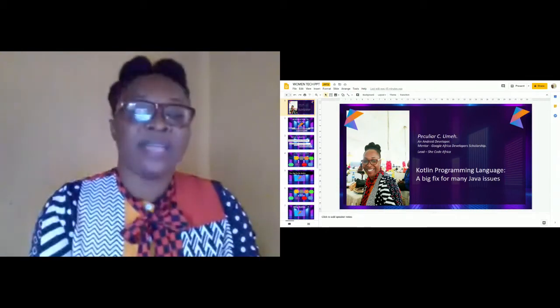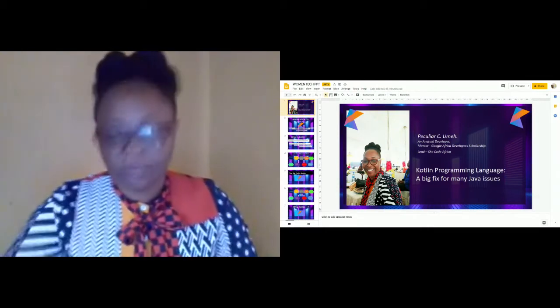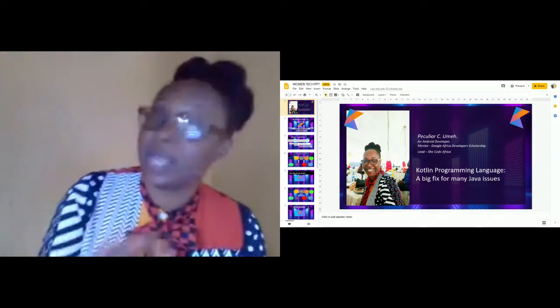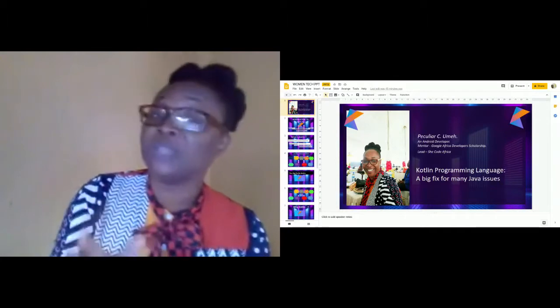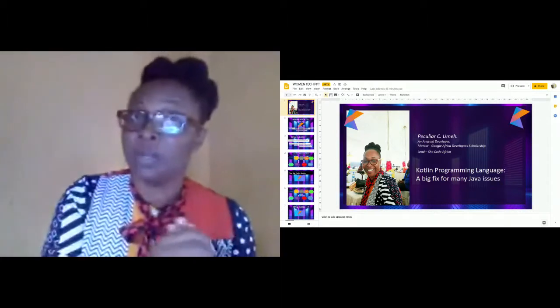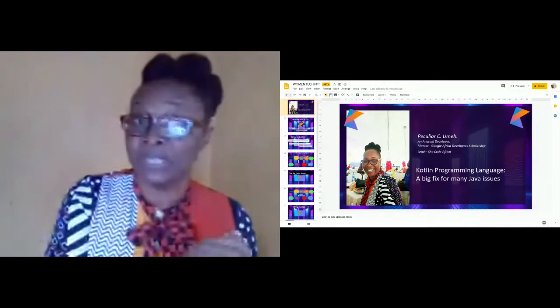Now we move ahead to look at coroutines. Coroutines are not actually in Java, but there's something else that users can use in Java.